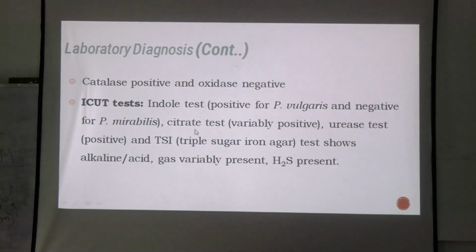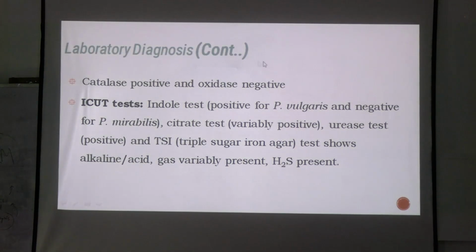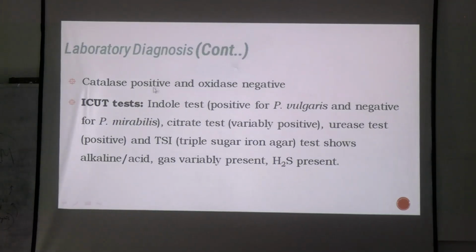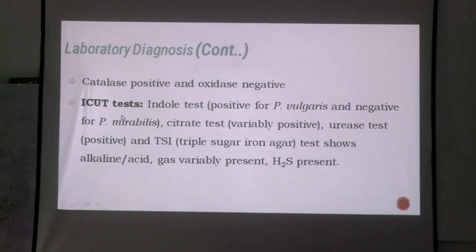This organism is catalase positive, oxidase negative. Indole is the discriminatory test for Proteus vulgaris and Proteus mirabilis. VIP: vulgaris, indole positive. Indole is positive for vulgaris and negative for mirabilis.